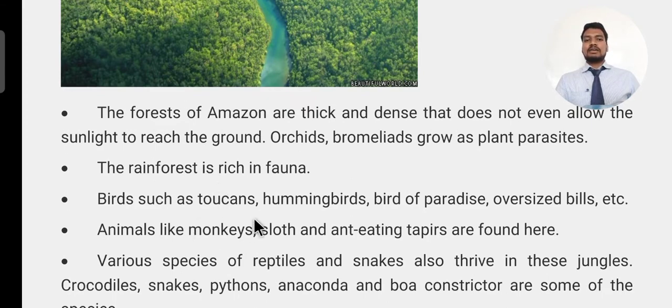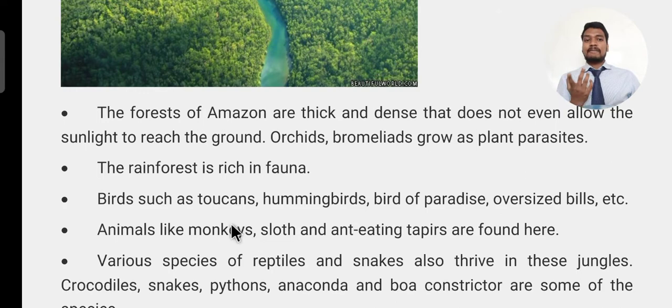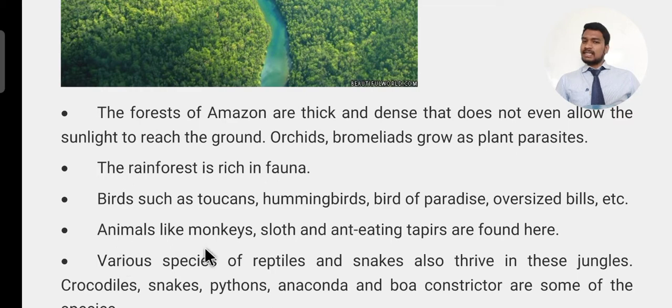Birds such as toucans, hummingbirds, birds of paradise, and birds with oversized bills. There are many birds inhabiting here, such as toucans, hummingbirds, birds of paradise, and oversized bills. These are the important birds we can see in this rainforest. And animals like monkeys, sloths and ant-eating tapirs are found here.